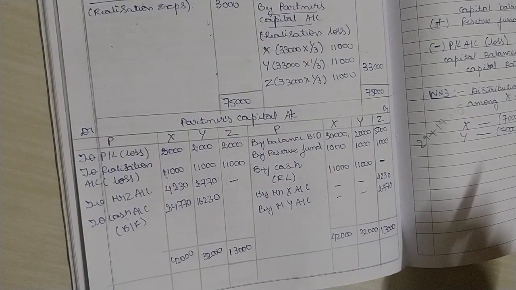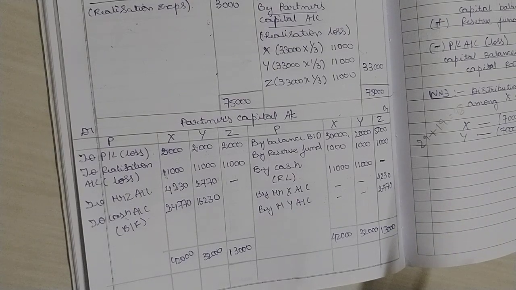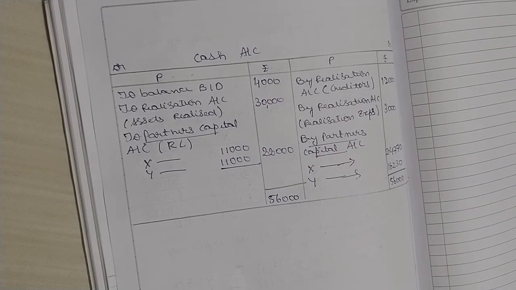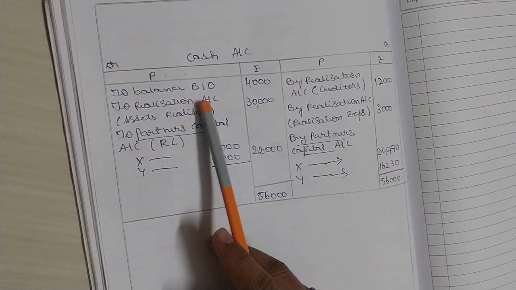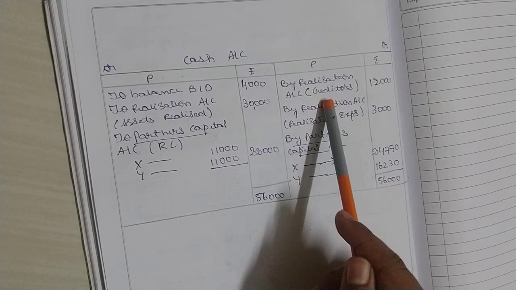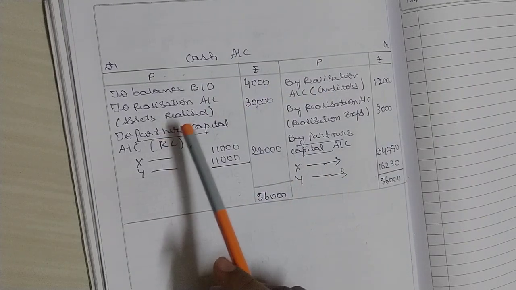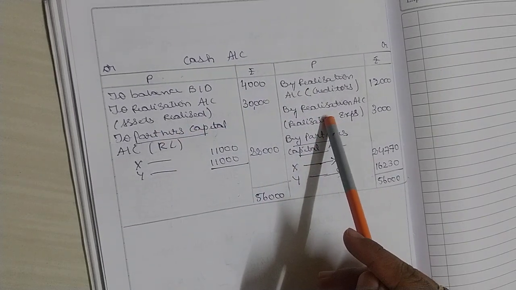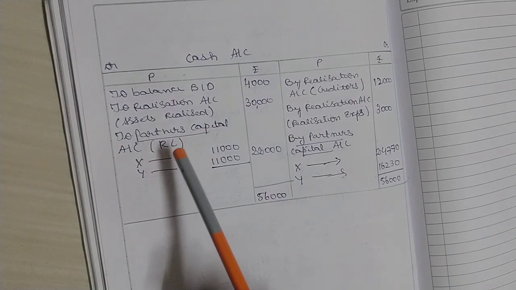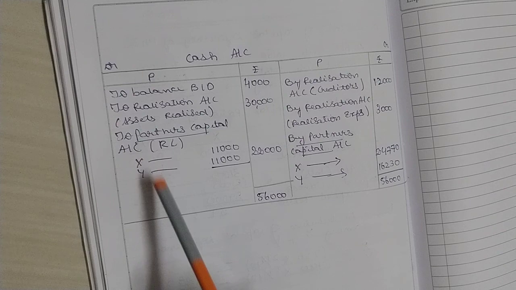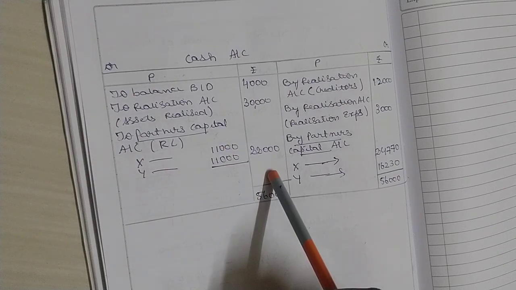Now the last part is the cash account, which you have to prepare. Last part of our problem, we have to prepare the cash account. Cash account, get the balance. Next, transfer creditors paid, transfer assets realized. Next, realization expenses, and next partners capital account, realization loss brought in cash by solvent partners X and Y, 11,000, 11,000, 22,000.